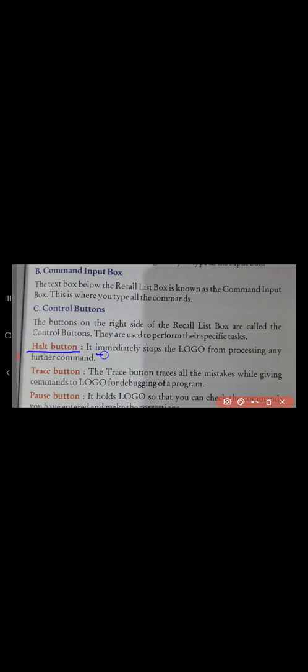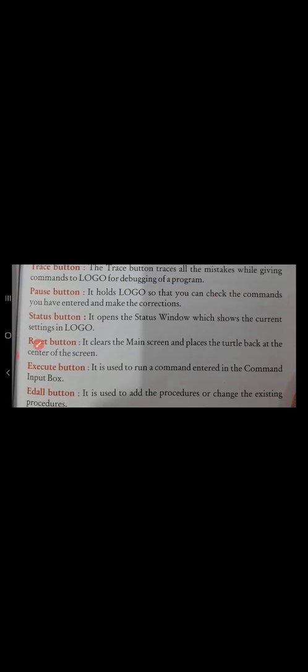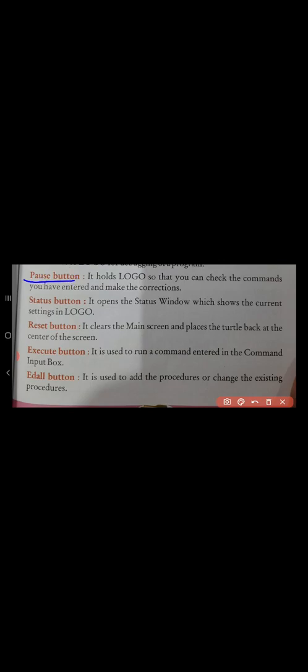Halt button. It immediately stops Logo from processing any further commands. Trace button. The trace button traces all the mistakes while giving commands to Logo, for debugging of a program. Next, pause button. It holds Logo so that you can check the commands you have entered and make corrections.